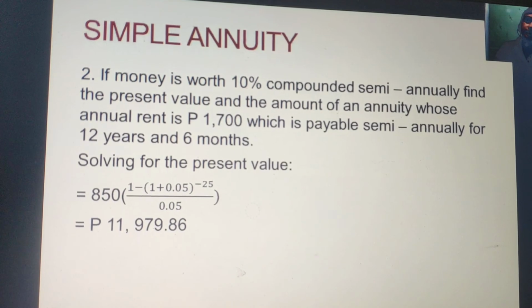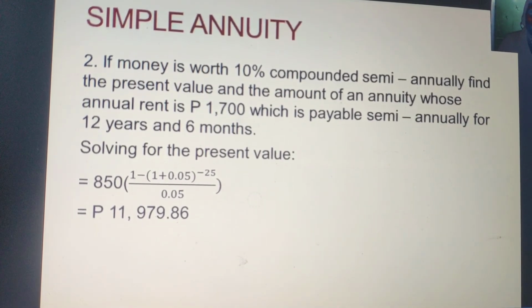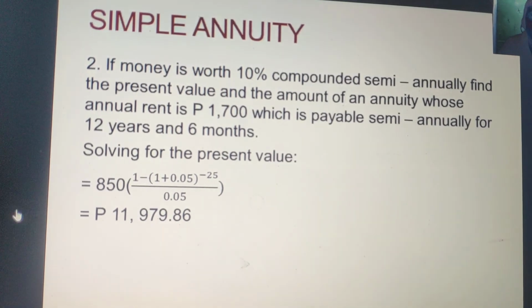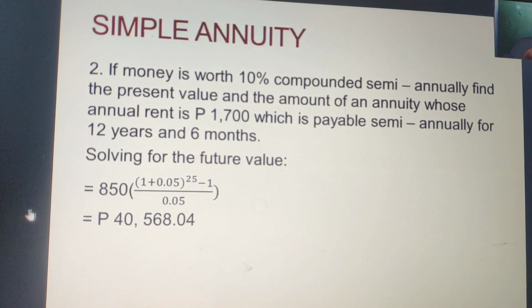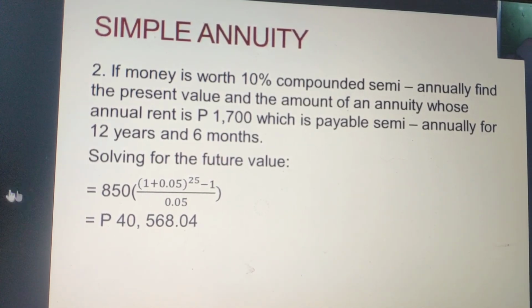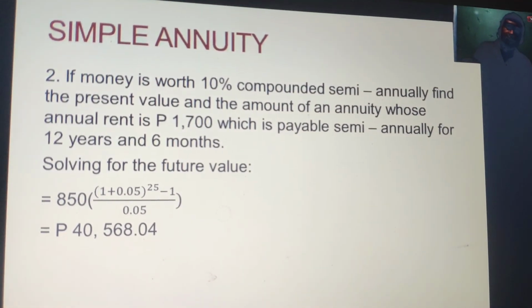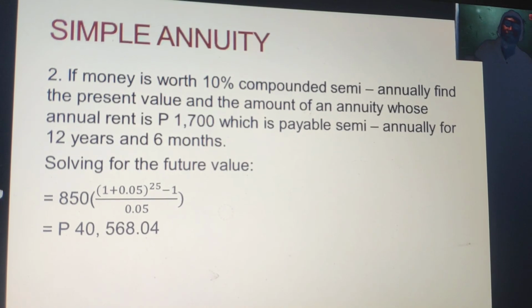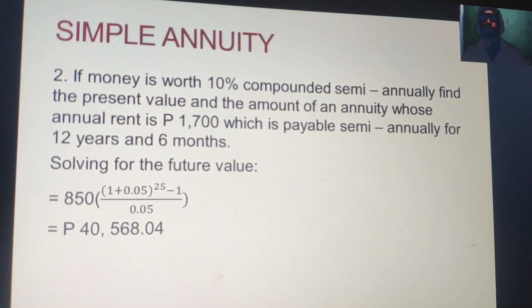Any questions? If there's none, next we're going to compute for the future value. Once again, we're going to substitute the values inside the formula. So the answer will be 40,568 pesos and 4 centavos. Any questions so far?